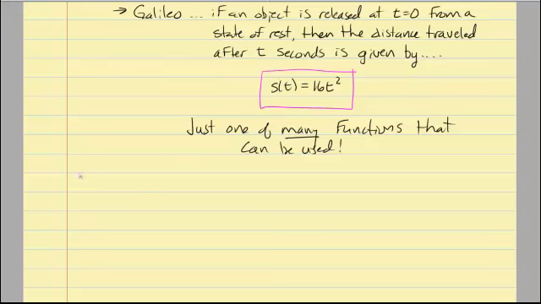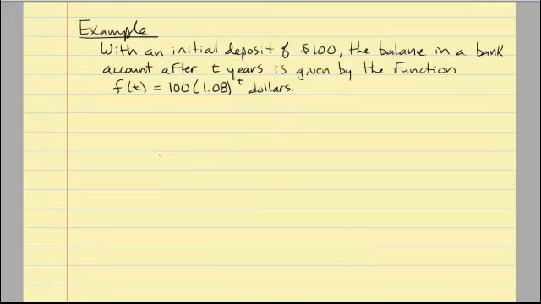Has to do with money. So in this particular example, we're going to be looking at investing some initial deposit and looking at a function that estimates how much money I'm earning in interest and how much money will be in the account after so many years. And it's a rate of change, dollars per year, that we'll be looking at.